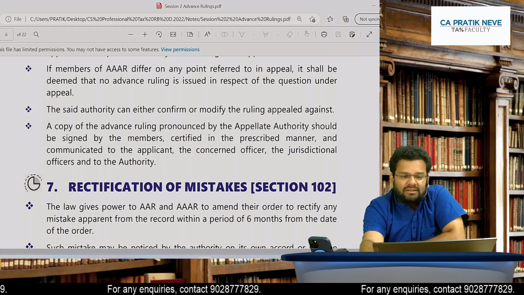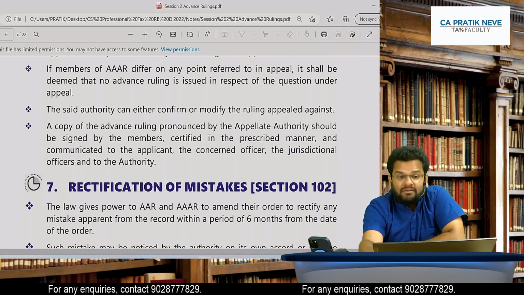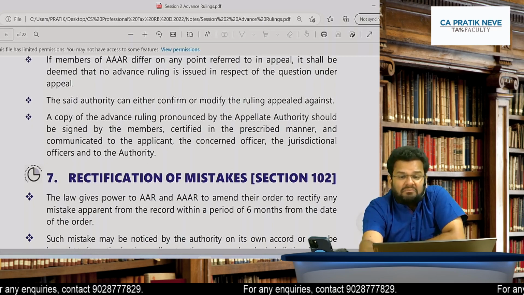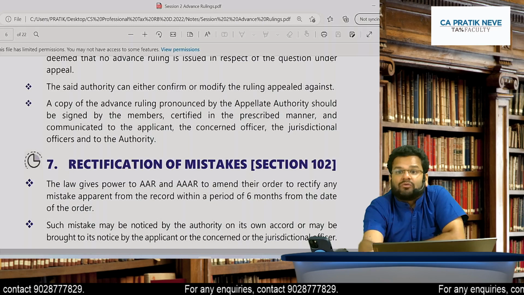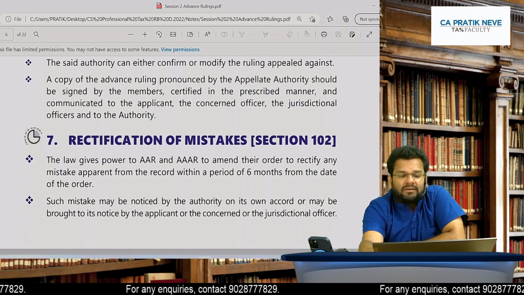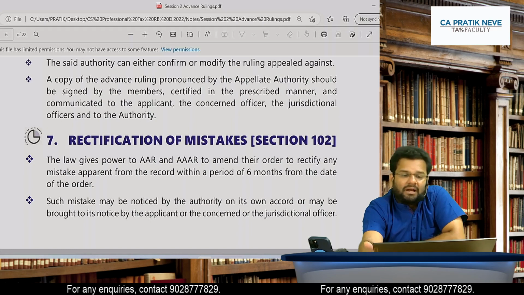And further, if the members in AAAR differ in opinion, there are two members here, na? If they differ in opinion, then it shall be deemed that no advance ruling is issued in respect of the question under appeal. Okay. The said authority can either confirm or modify the ruling appealed against.